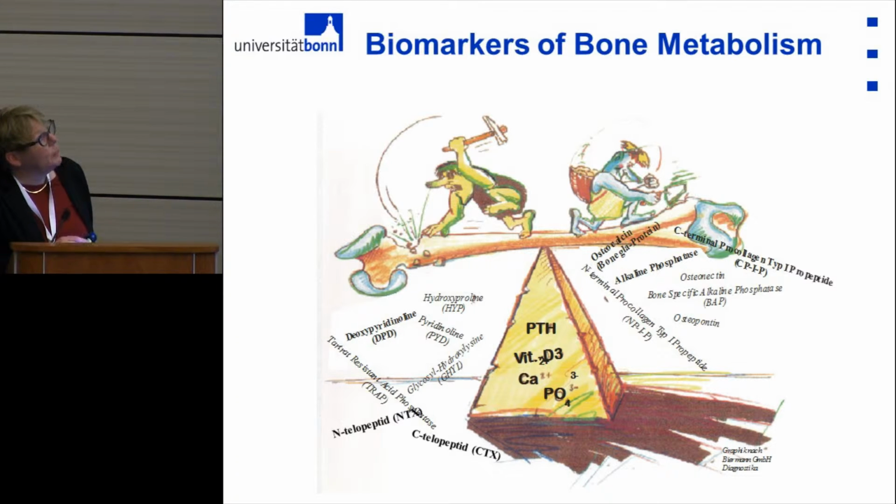On the other hand, the bone resorbing cells degrade bone, and from the degradation you see metabolites of collagen in serum and urine. This is, for example, deoxypyridinoline or N-telopeptide and C-telopeptide, and they give you an idea of the bone turnover and the activity of bone turnover, even in a short period of time.